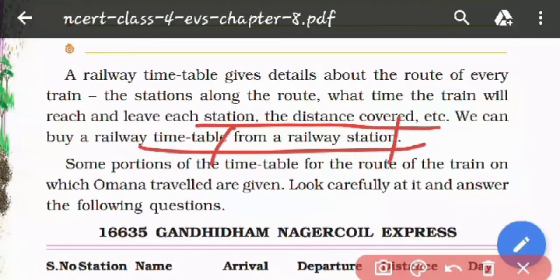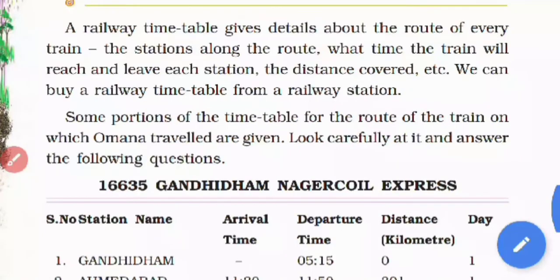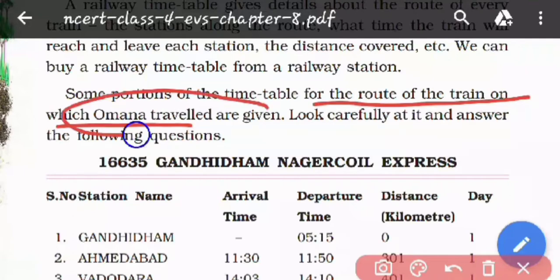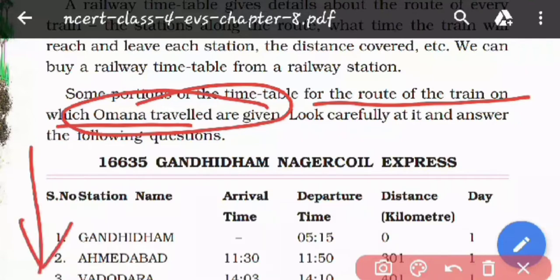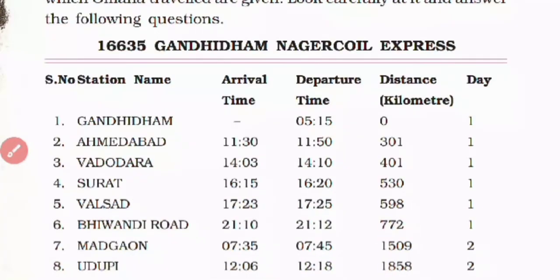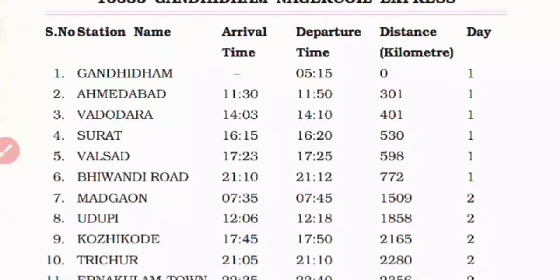Now some portions of the timetable for the route of the train on which Omana travelled are given. You know that Omana started her journey from Gandhidham and at last she departed at which station? Kottayam station. So the stations which she has passed have been given over here in this table. So we have to look carefully and answer the coming questions. After going through this railway timetable, we will have to answer some of the questions. So the answers will be given by you only. I will not give the answer.